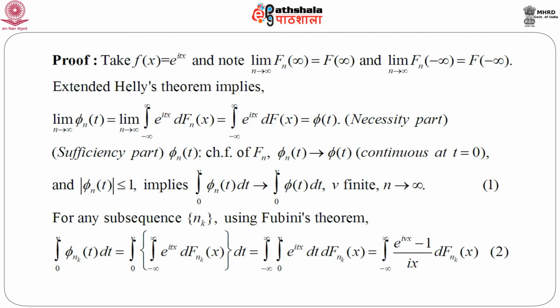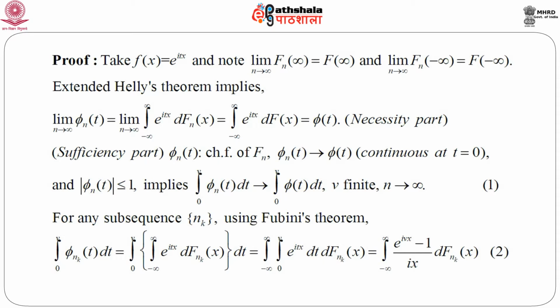Since these two conditions are mandatory for the extended Helly's theorem to apply, we can immediately get, by applying the extended Helly's theorem, that limit as n goes to infinity of phi n t, which is nothing but limit as n goes to infinity of the integral from minus infinity to infinity of e to the power i t x d F n x, equals the integral from minus infinity to infinity of e to the power i t x d F x. This is just a direct application of the extended Helly's theorem, and we see that this is nothing but the characteristic function of capital F, which is denoted by small phi t. So, this proves the necessity part.